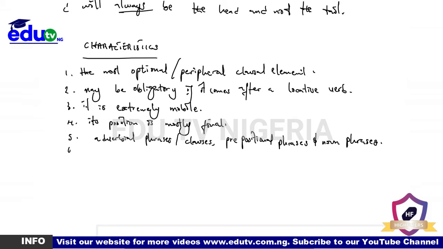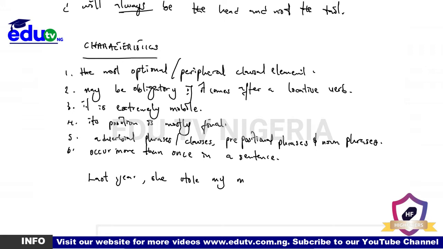Another thing is it could occur more than once in a sentence. Adverbs usually occur more than once in a sentence. For instance, we could have something like: last year she stole my money while I was away, while I was asleep.